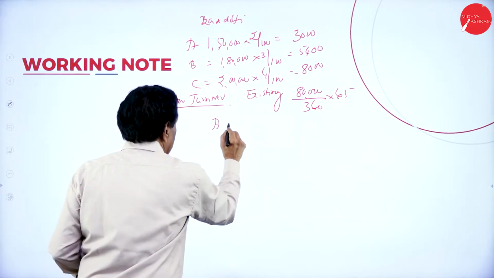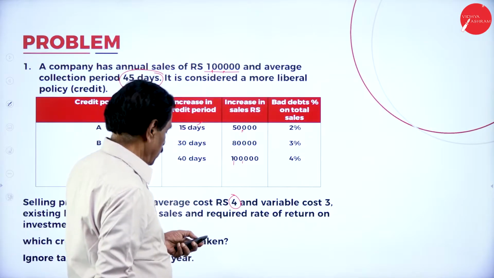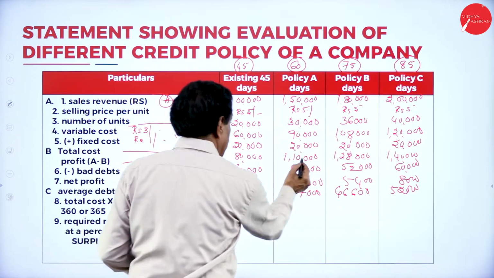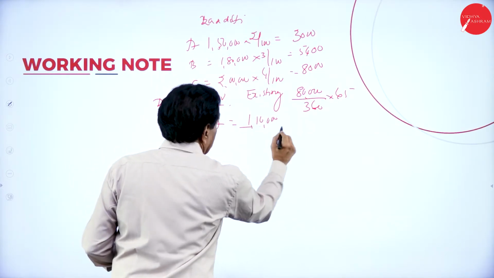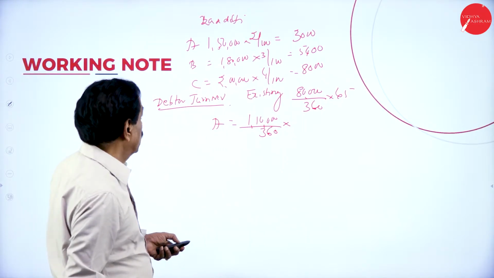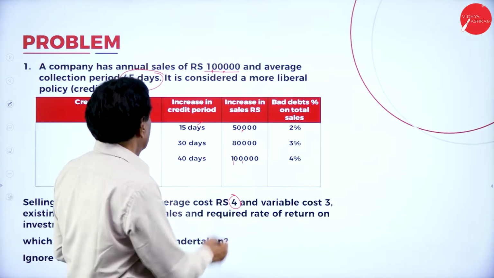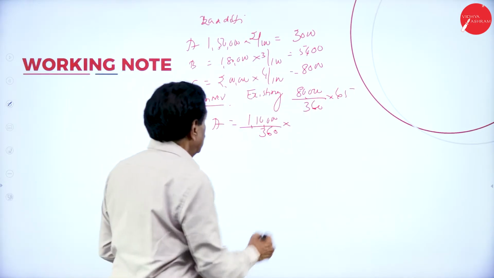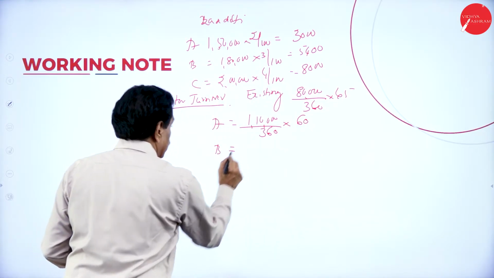Then A, so what's your total cost? This is 60, 1,10,000 divided by 360 days. A, then this goes in favor of A, 45, 60. A is 60 days.